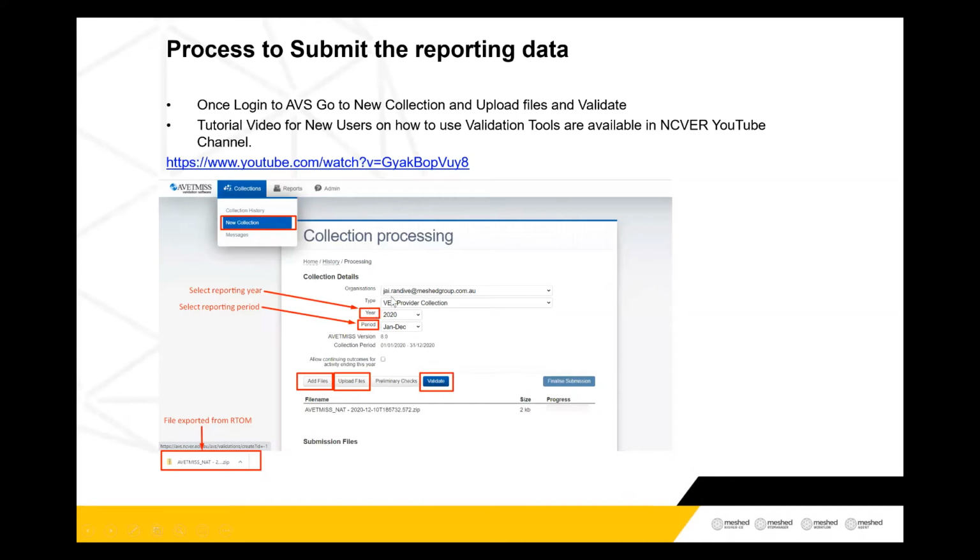If you're a registered organization, you will see your details as well, but because we are not an RTO, we don't have any information recorded in the system. Now, if you don't know how to operate the NCVR software, there is a YouTube channel provided by NCVR. You can subscribe to it or go to the videos and understand how to operate these tools.